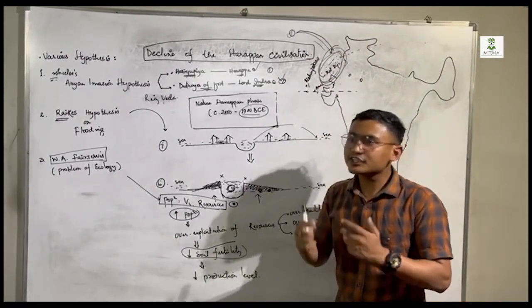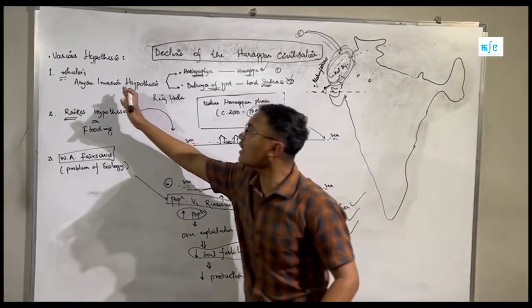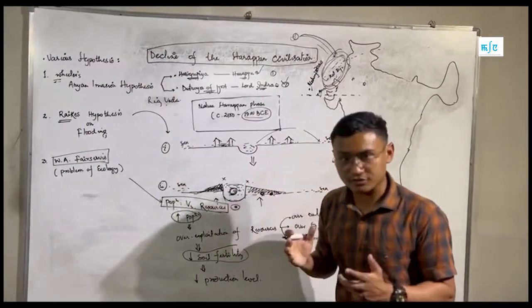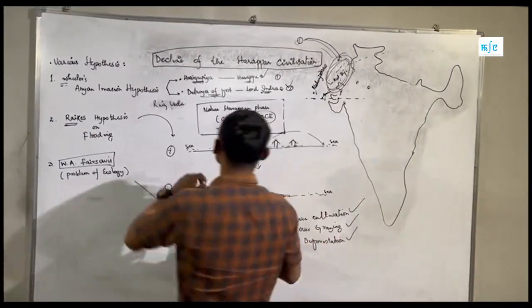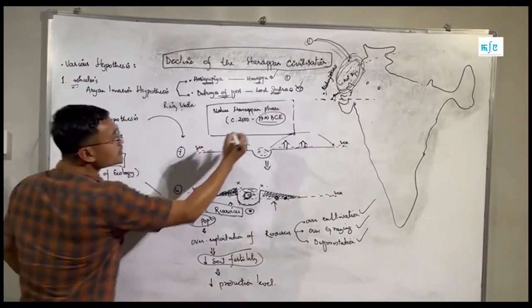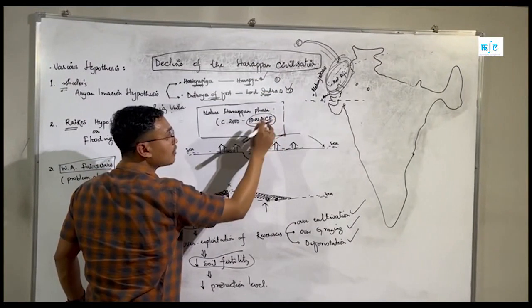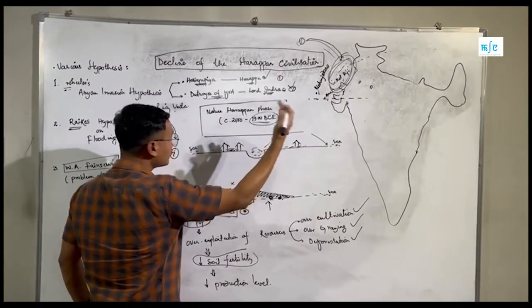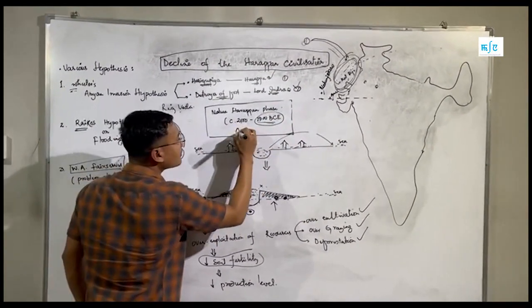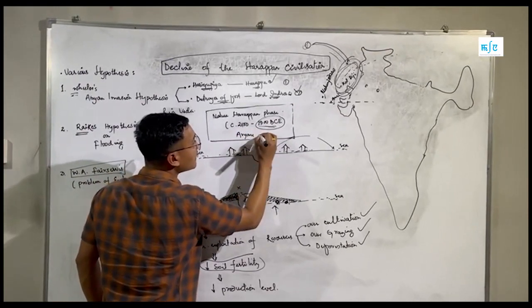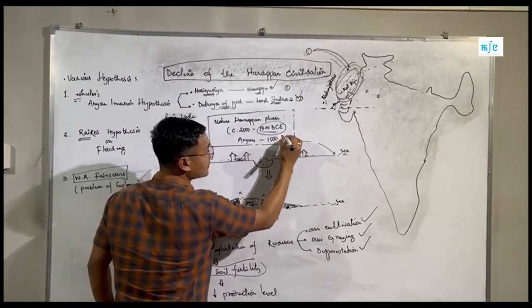But historians critique this Wheeler-Aryan invasion hypothesis on what ground? The ground is that we already know the Harappan civilization began to decline by around 1900 BC. But the Aryans came to the Indian subcontinent at around 1500 BC.